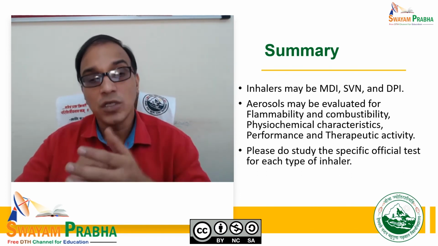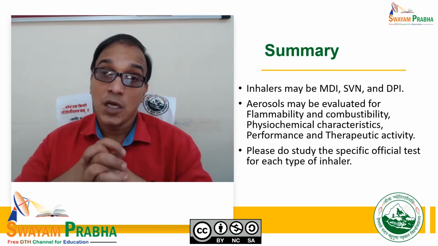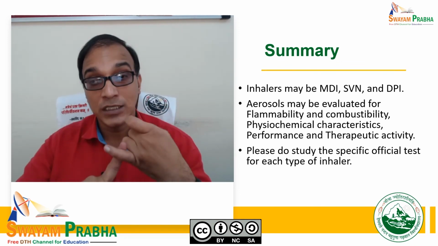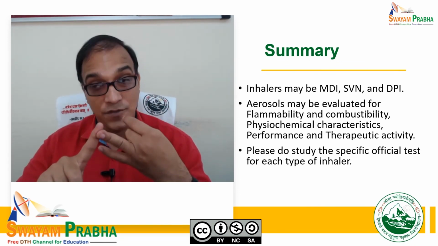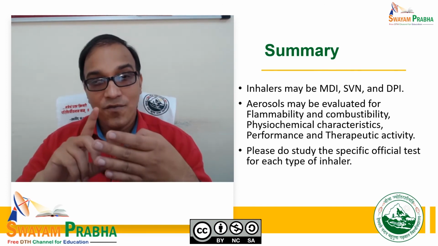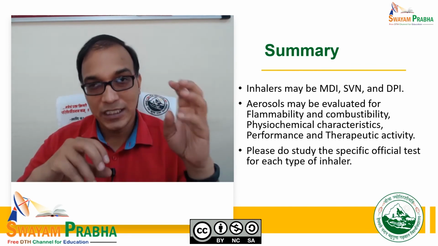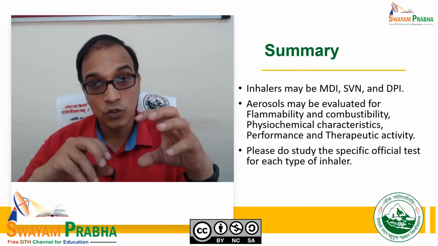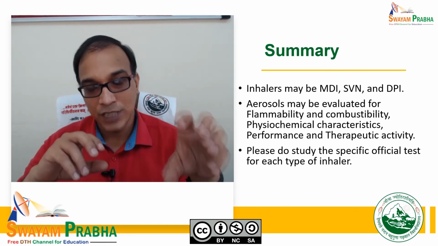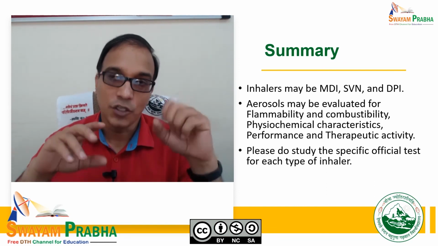In this module, we discussed the types of inhalers. Inhalers may be MDIs, metered dose inhalers, small volume nebulizers, SVNs, and DPIs, dry powder inhalers. MDIs have a metering chamber, and before each and every dose is delivered, the drug is filled into the metering chamber, and only that much amount of drug is delivered in one shot.